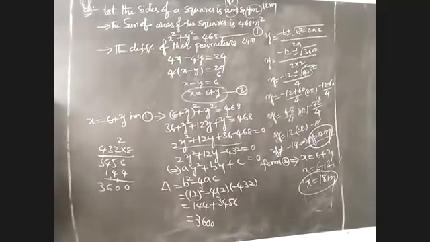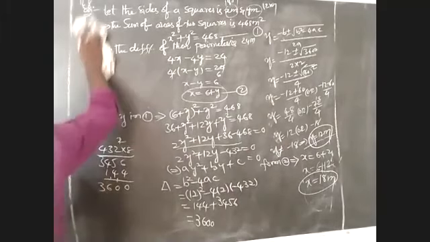Completed? Okay. I will explain the last problem in this exercise.